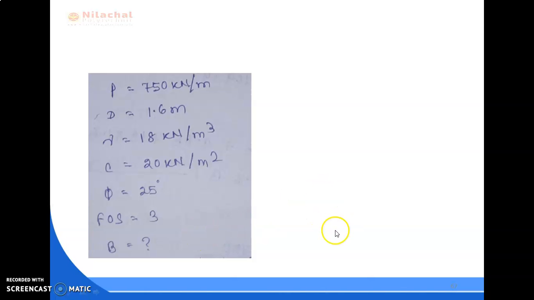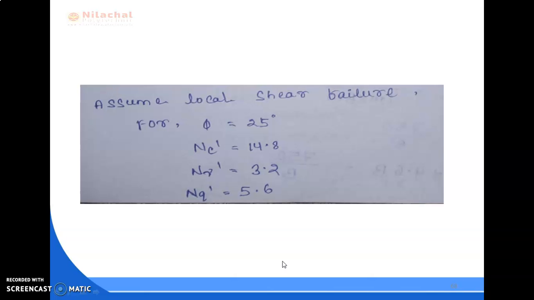FOS equal to 3. Here it is given design, so we have to find out the width. B equal to question mark. Depth we know, only we have to find out the width of the footing. So let us solve it. Assume local shear failure for phi equal to 25 degree. Nc dash value is 14.8, N gamma dash equal to 3.2, Nq dash equal to 5.6. In most questions these values are given, but if not given, then the only way is to remember these values.